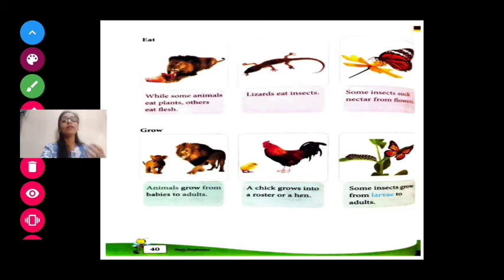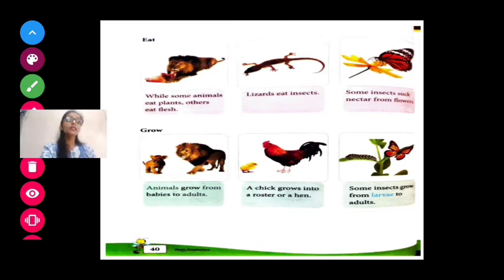Different animals have different young ones. So let's study how they grow from baby to adult. In human beings, first we were babies, then we grew up as adults. So animals grow from babies to adults. A chick grows into a hen. A small chicken will grow as a hen or a rooster.